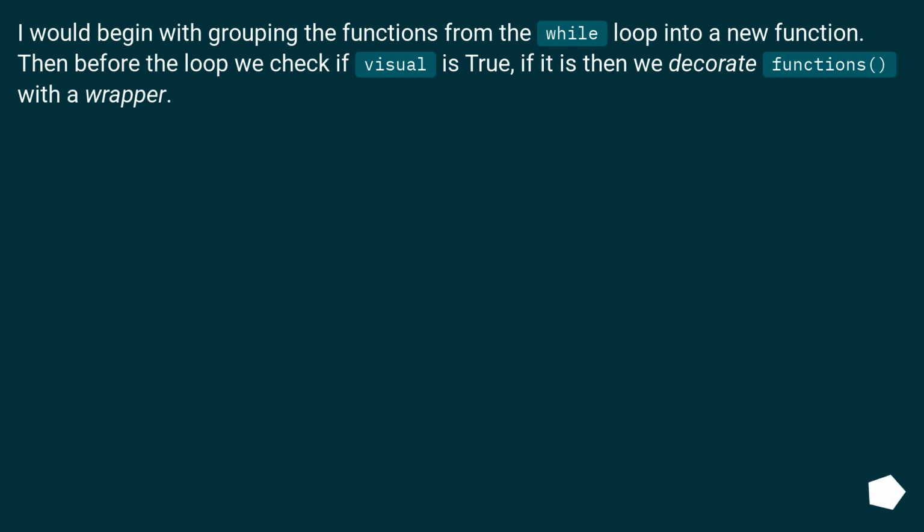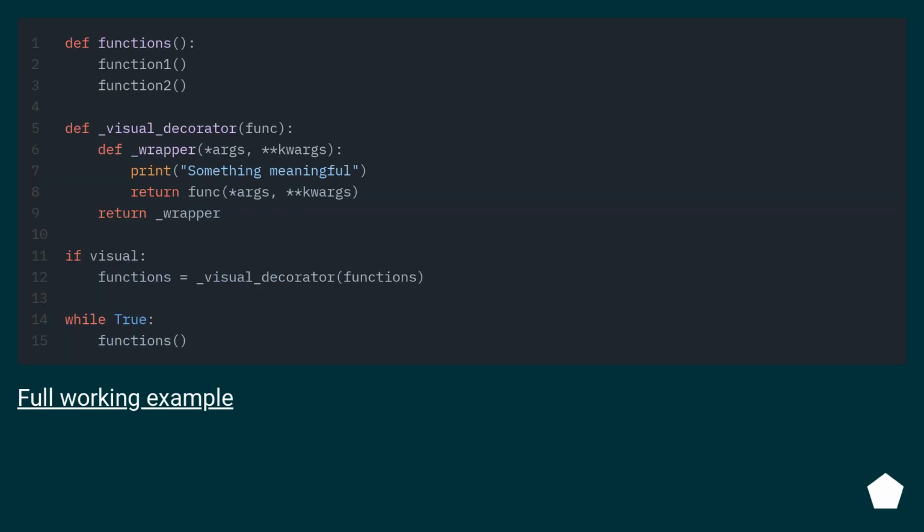I would begin with grouping the functions from the while loop into a new function. Then before the loop we check if visual is true. If it is, then we decorate functions with a wrapper. Full working example.